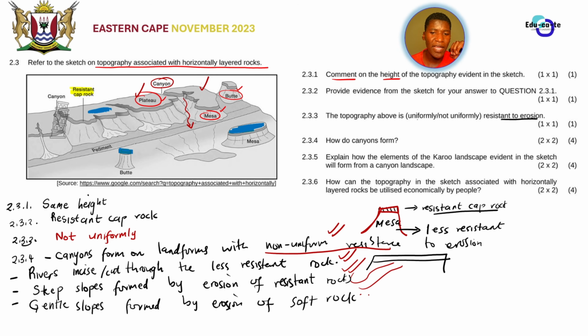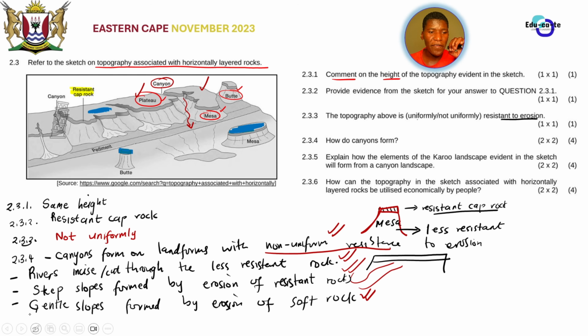So basically, these are the points that you can mention for how a canyon forms. You can take any 2 of them here. There are many. You can mention as many as you want, but at least try to mention that the rivers are the ones that are cutting through the less resistant rock. The steep slopes will be formed by this hard rock, and then gentle slopes will be formed by the weaker rock. That's how canyons form.